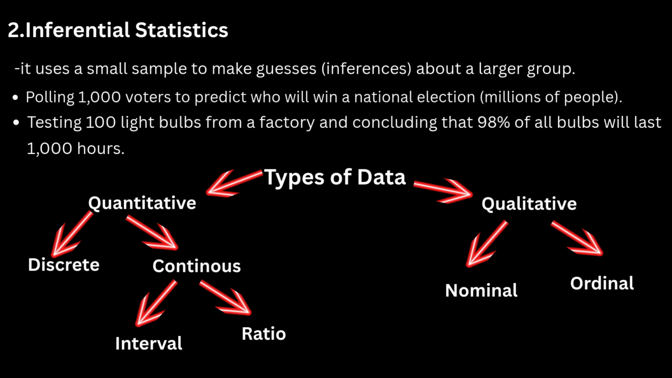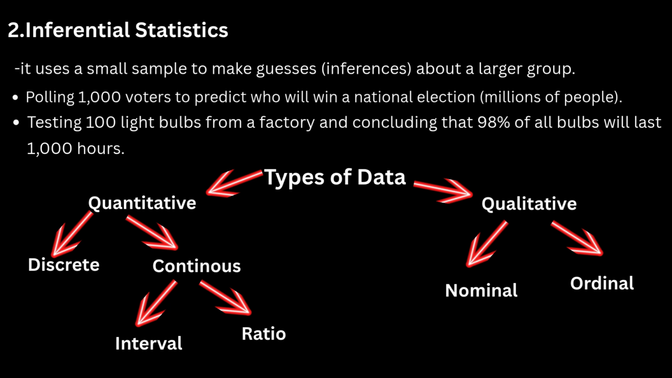The other type of statistics is inferential statistics. Inferential statistics take a sample out of a population, and based on that sample it makes predictions for the whole population. For example, polling 1,000 voters to predict who will win a national election out of millions of people. Second example, testing 100 light bulbs from a factory and concluding that 98% of all bulbs will last 1,000 hours.